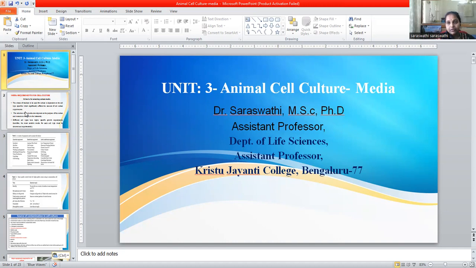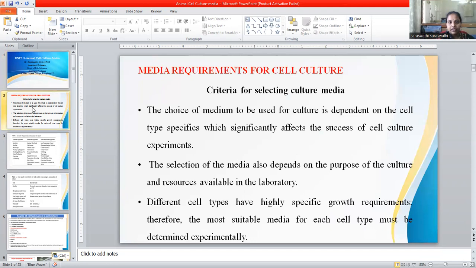So what is animal cell culture media? Last class we discussed that in an artificial environment we cultivate human cell lines, mammalian cell lines, insect cell lines, and viral cell lines in aseptic conditions by providing the appropriate carbon dioxide, humidity and temperature. One more thing is essential for the growth and proliferation of particular cells: the cell culture medium. Medium is required for cell growth and survival. So we'll discuss the requirements for animal cell culture media.